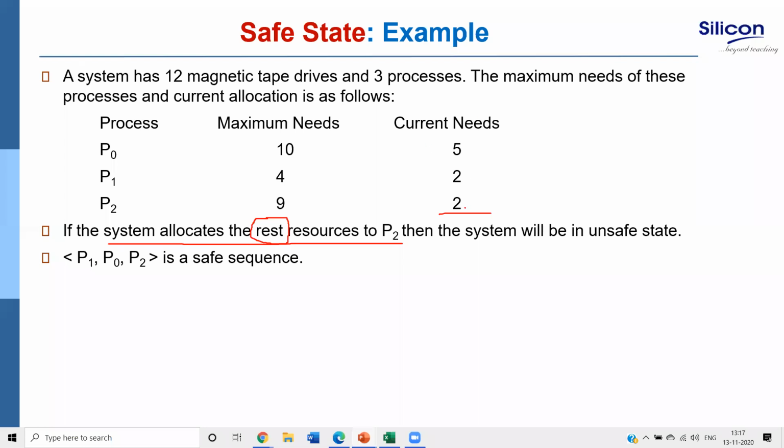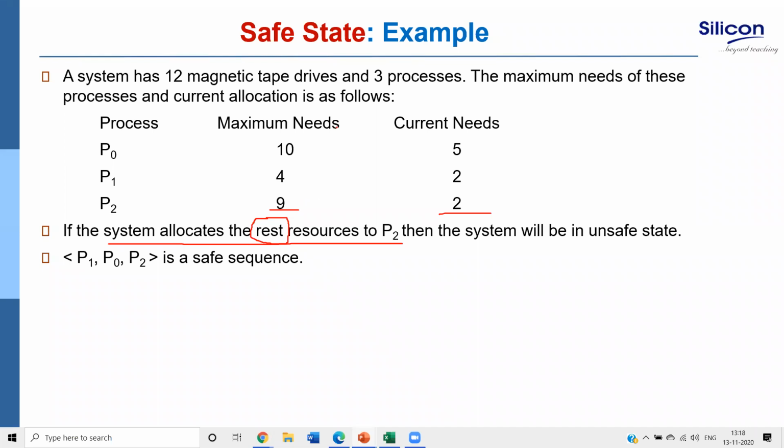If I allocate this 3 to P2, it will have 5, and this 5 will not satisfy the P2 requirement, so P2 cannot finish. As P2 cannot finish, it will not release any resource. So not only P2, but P1 and P0 will be kept waiting. Correct?